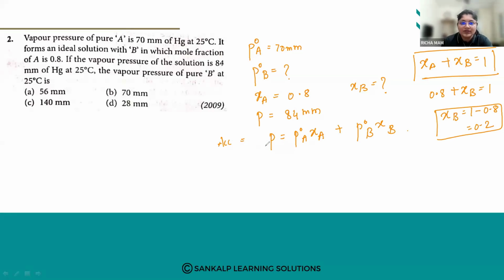Now, according to this formula, let us put the values. So P naught of A is what? What is P naught of A?